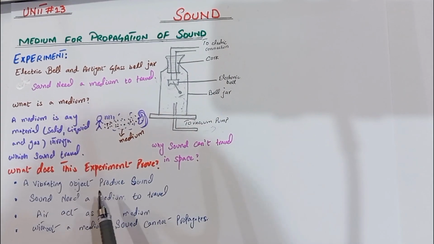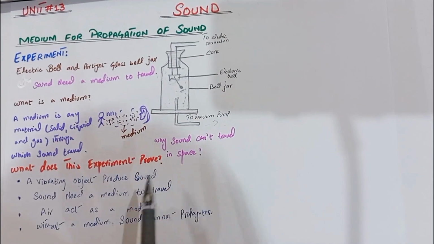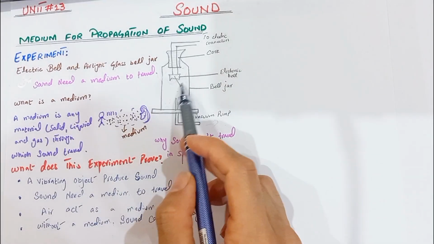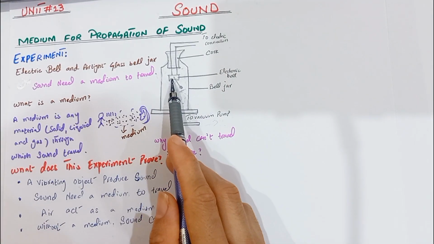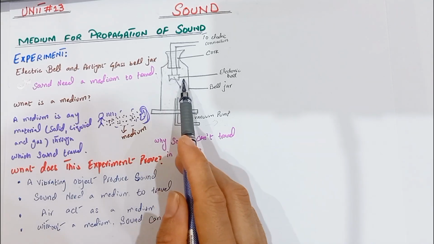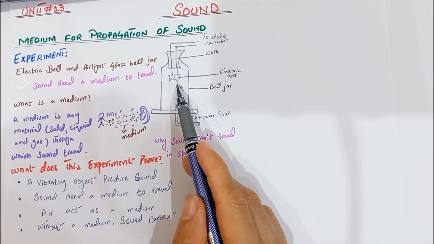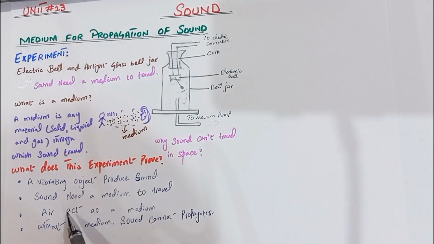Now what did we learn in this experiment? First, we learned that a vibrating object produces sound. Here the vibrating object is the electric bell. The electric bell vibrates when the hammer strikes it. When it starts vibrating, it produces sound waves. These sound waves need a medium to travel through. Here the medium is the air. So air acts as a medium.